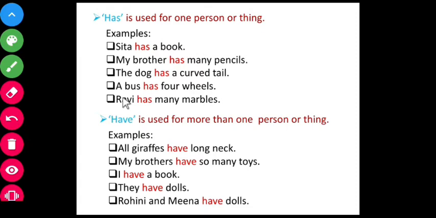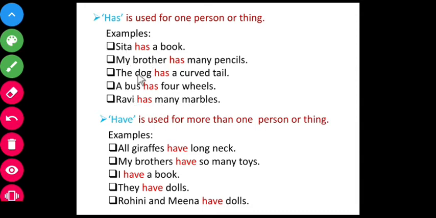So as I told you, in the place of the subject, if there is a singular noun, we use has. Okay. Sita has a book. My brother has many pencils. The dog has a curved tail. A bus has 4 wheels. Okay. Ravi has many marbles.